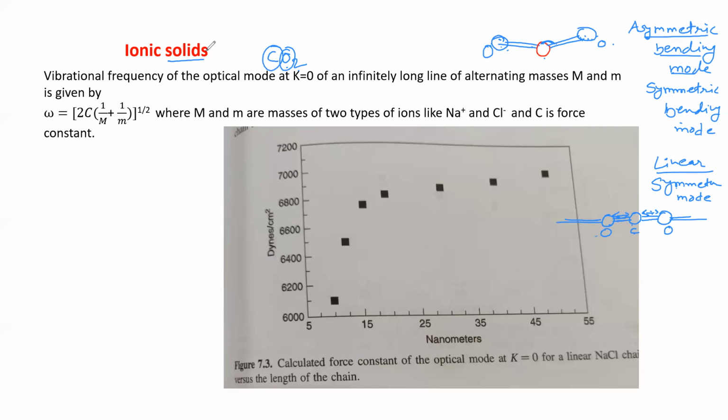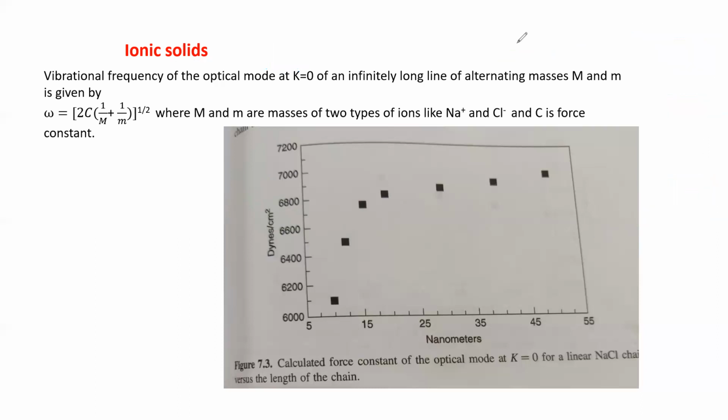Okay. So in case of, these are called ionic solids, in which two kinds of ions are there, plus and minus. In carbon, is the charge plus or minus? Student: Ma'am, plus. C plus and O minus, right? So such kind of ionic solids are there, like NaCl also, Na plus and Cl minus. Okay, so they will have different masses also. Capital M and small m, they are denoted by different masses.